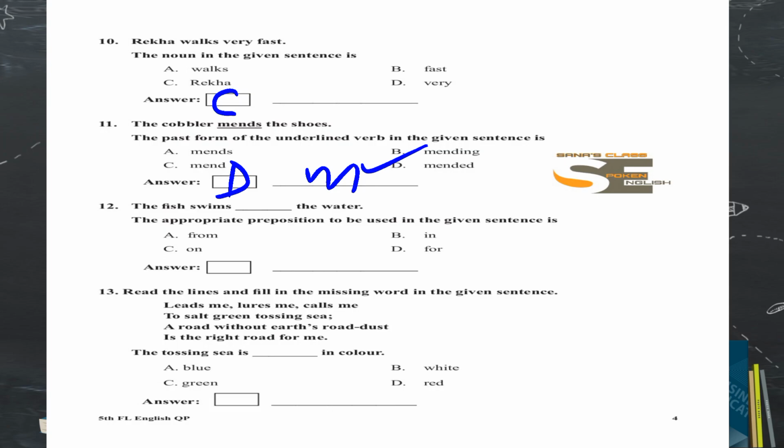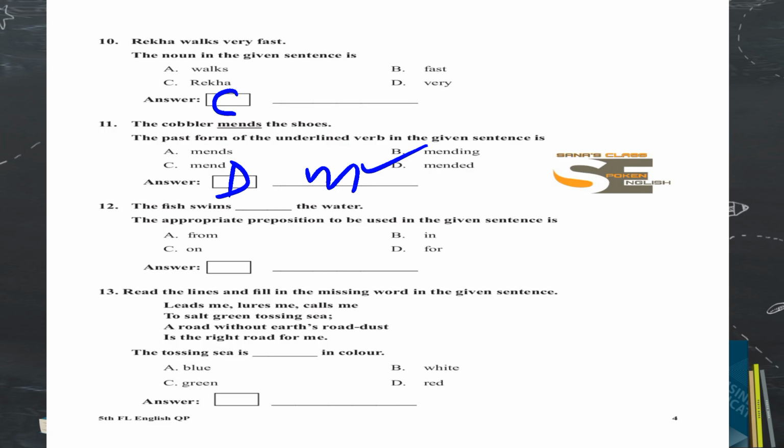The fish swims dash the water. The appropriate preposition to be used in the given sentence is dash. What appropriate preposition do you have to write here? Before that, tell me what a preposition is. Preposition is nothing but the words which show the position of any object, any noun or any pronoun. For example, the cat is under the table. Where is the cat? Under the table. So the word under shows the position of the cat, right? In that way you have to find out the answer.